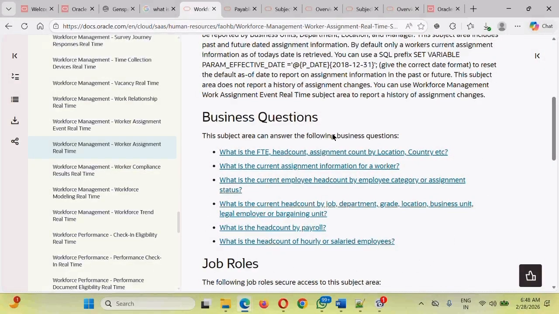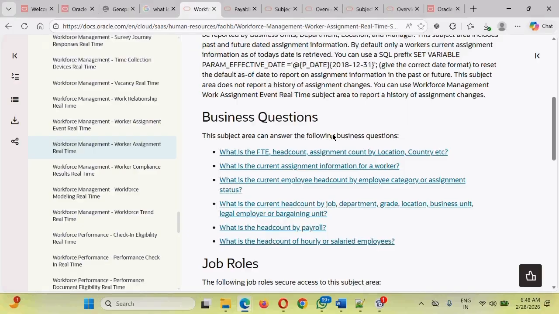If the client has given you some requirement, you should be able to map those requirements to these sort of questions. Like if the client says that okay, I have 1 lakh employees in my organization spread across different countries, working in different geographies, different locations, different departments and different grades, occupying different positions in my company. I want the analysis that will give me the details about different countries, the number of people of each grade in different countries or locations or departments, give me the head count based on their grades.